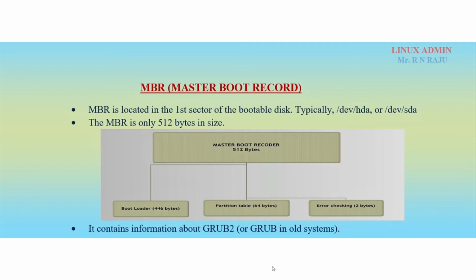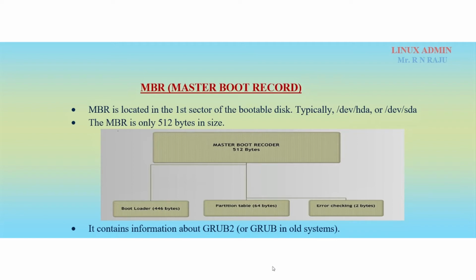The first one is the bootloader with 446 bytes, the second one is the partition table with 64 bytes, and the third one is error checking with 2 bytes. So overall the 512 bytes are divided into three subparts: the bootloader stage, the partition table stage, and error checking. And it contains information about GRUB2.